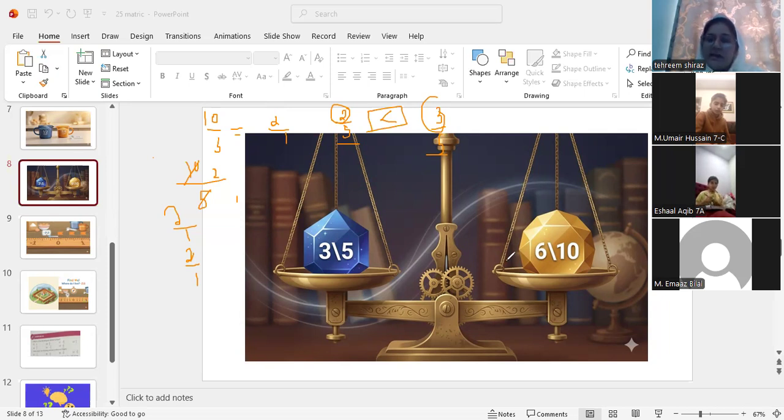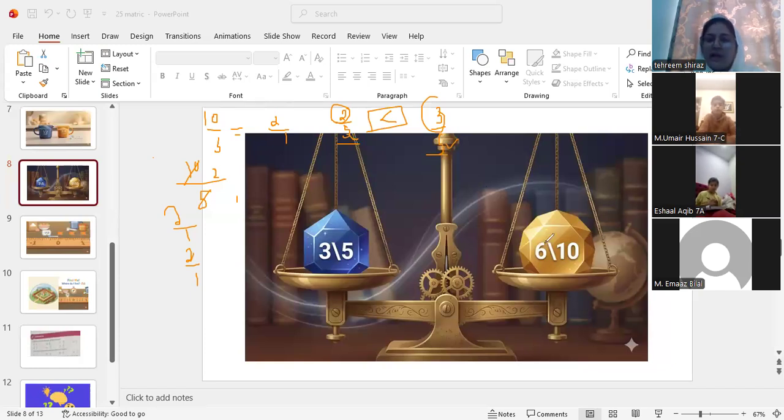Exactly. This is the real life example related to the less than and greater than concept of like fractions. They are like fractions because the denominators were the same, right? Okay, if I'm talking about equal fractions, this balancing means that the fractions are equal.